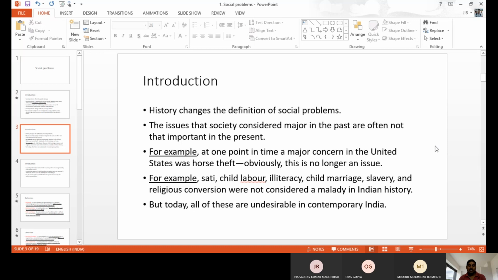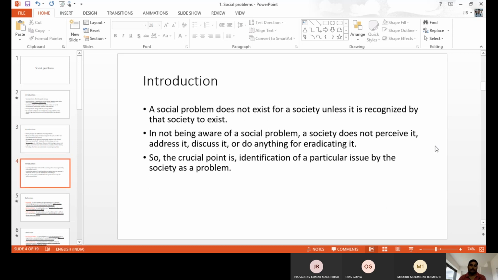In India also, sati, the Devadasi system, slavery, child marriage, and illiteracy were social problems. But now slowly the things have changed. Now sati or slavery or illiteracy is not that much of a social problem. Now the things are changed. We have other issues like population and unemployment. These are considered social problems. So from time to time, place to place, the problems vary. Okay. But today all of these are undesirable, because we are a modern society. We have modern social problems.